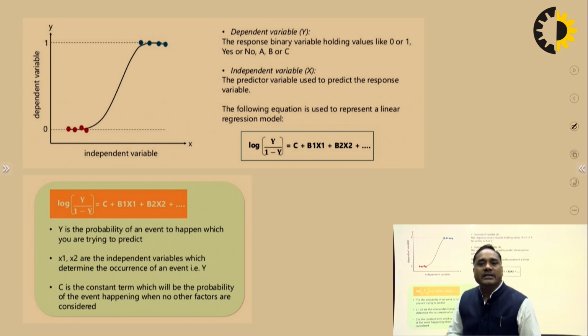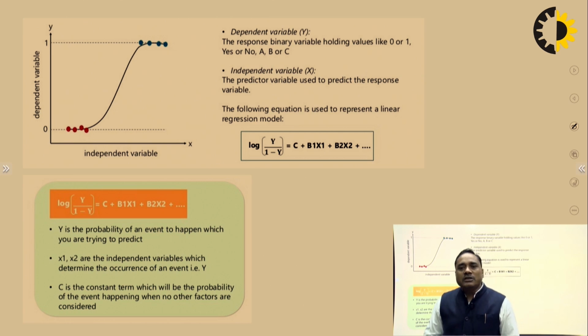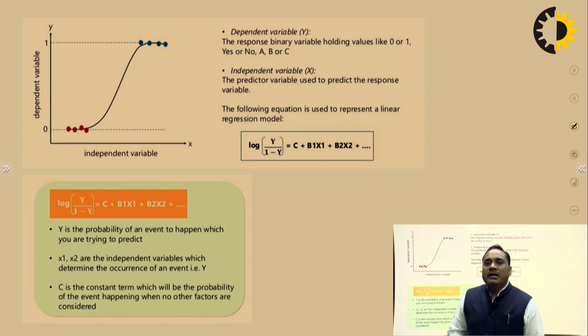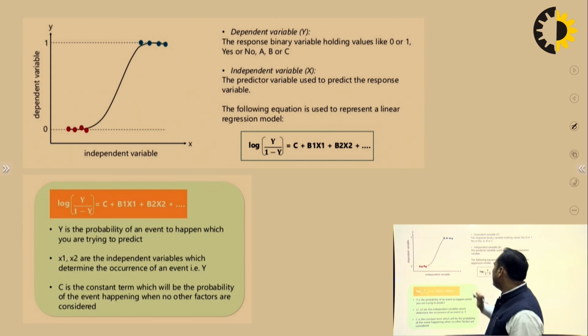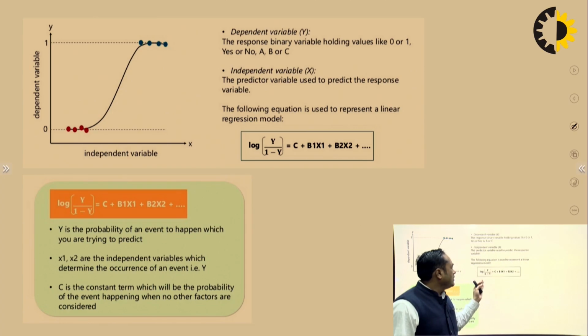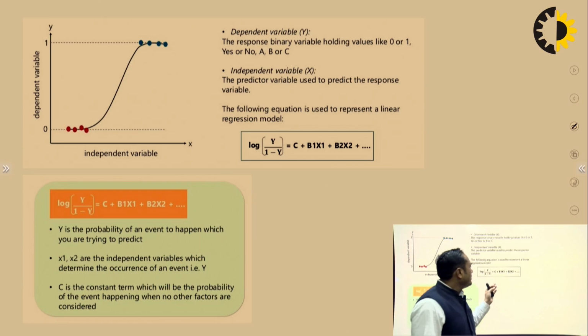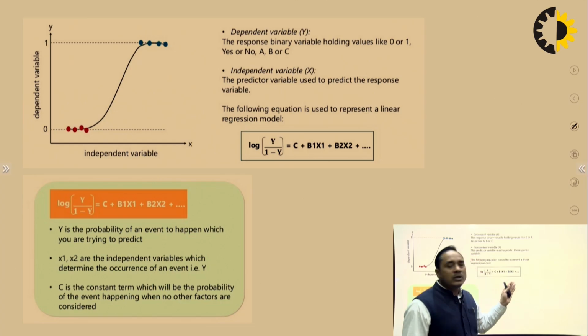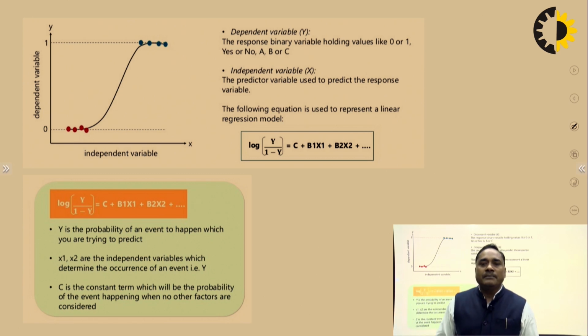I have already explained that it works on the sigmoid function and produces a value between 0 and 1. So this is the formula. By using this formula, we can predict the answer. The formula is log(y/(1-y)) = c + b1x1 + b2x2 and so on. With the help of this, we can calculate the sigmoid function value.